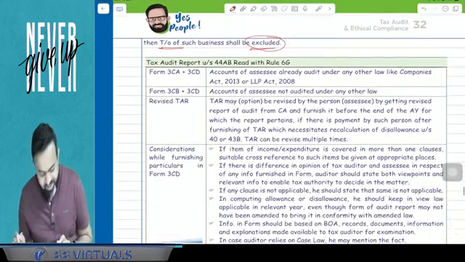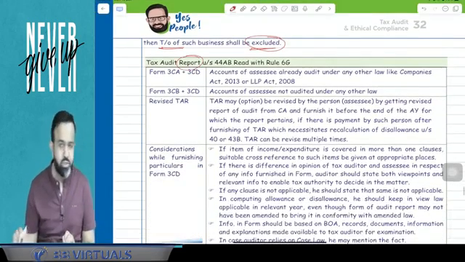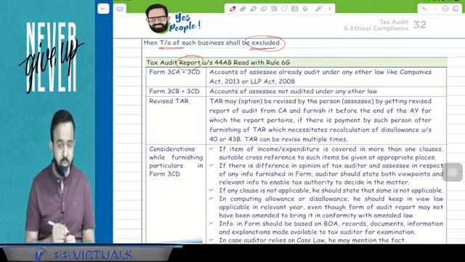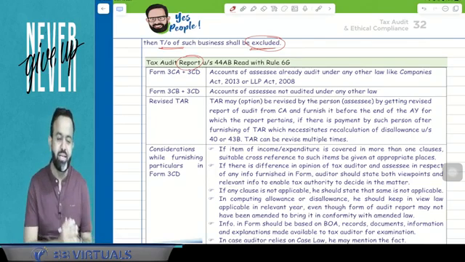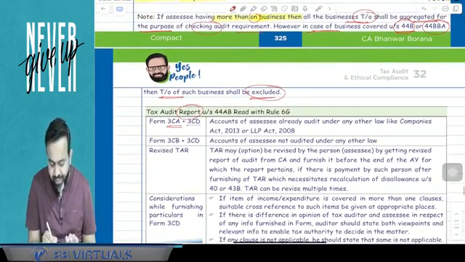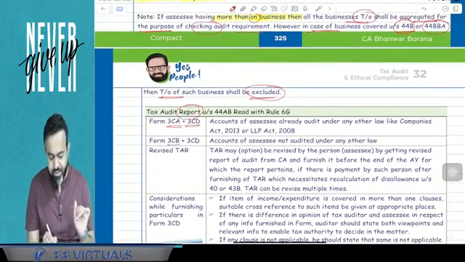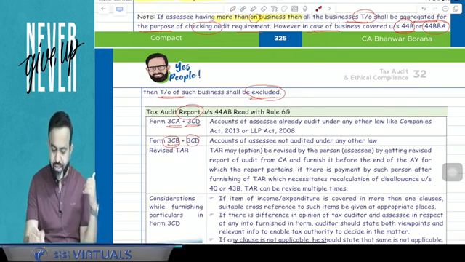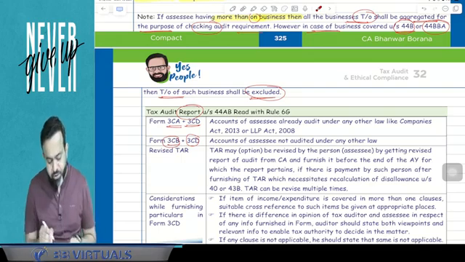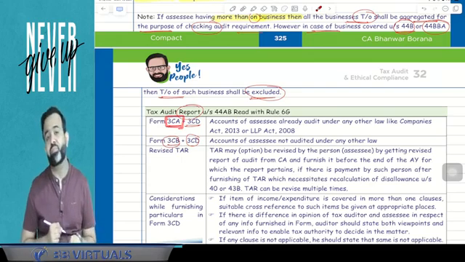Yes. Now the next part, guys: the tax audit report. Here the chartered accountant will fill the form, that is the tax audit report. And in which form will the tax audit report be? So guys, there are basically three forms. One is the 3CA and 3CD, and one is the 3CB with 3CD. So in both cases, 3CD is common. Here 3CA and 3CB. Now the question is, when is 3CA applicable?